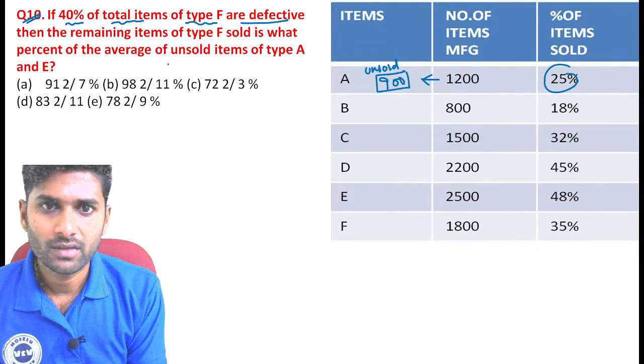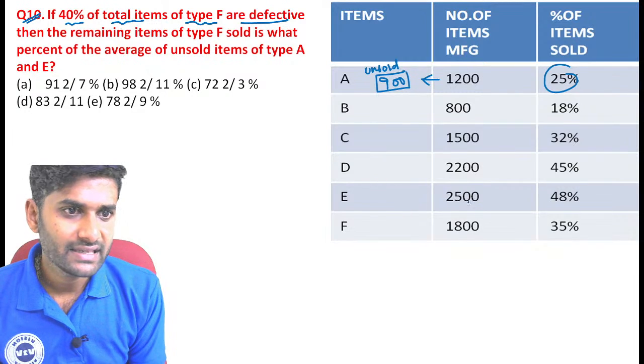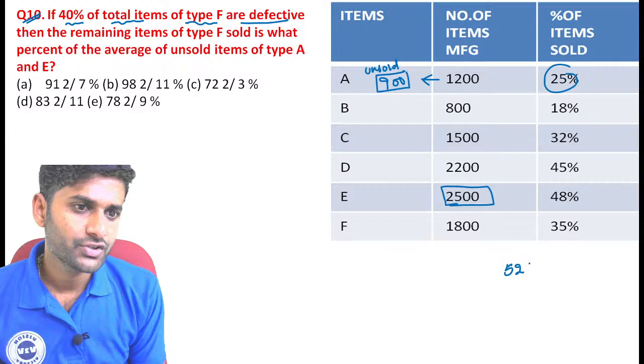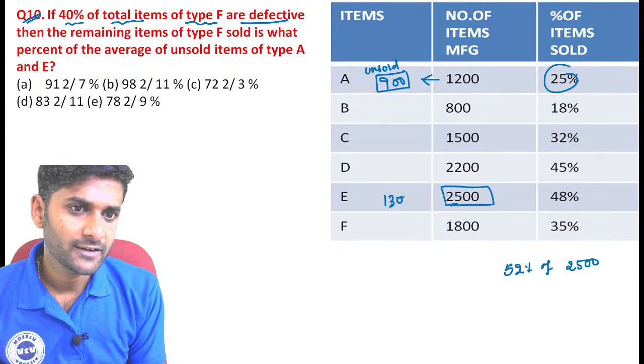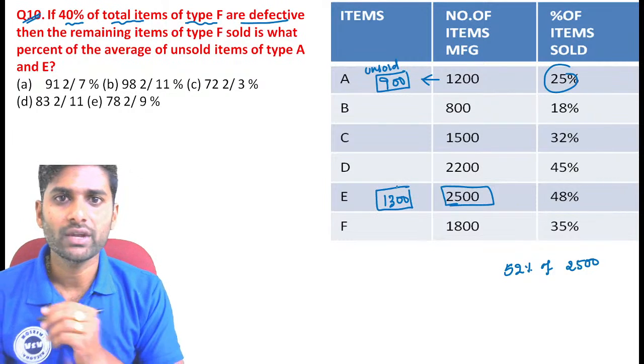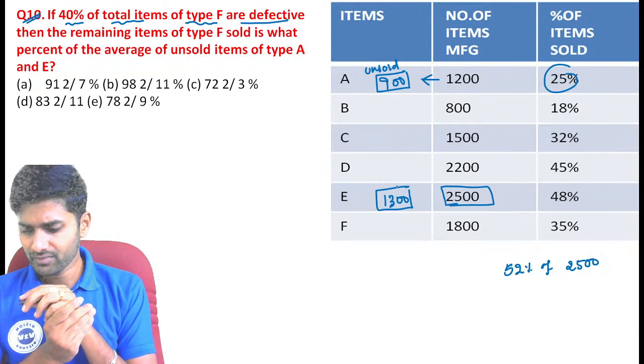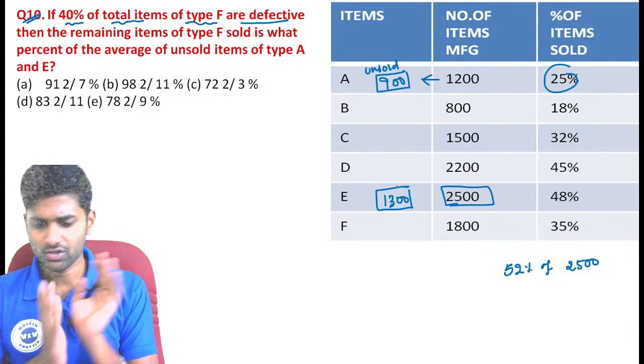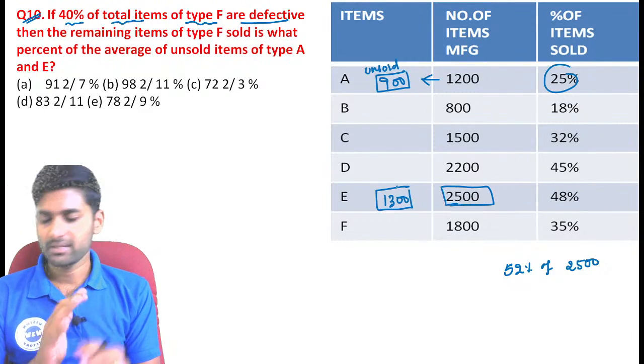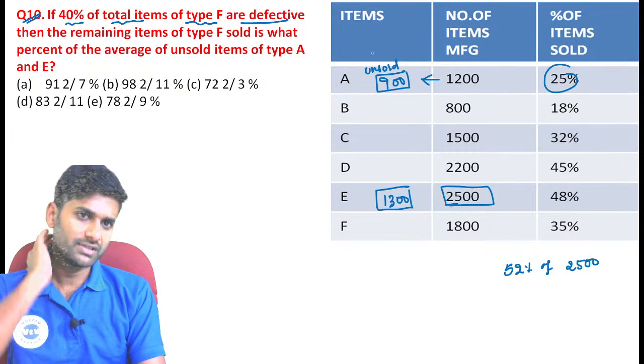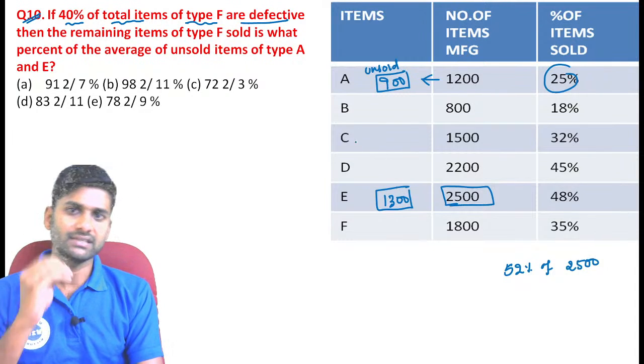Next one, A and E guys. See here, 52% of 2,500, the value becomes exactly equal to 1,300. These are the unsold items of A and E. So we already calculated in the previous flow. There is no problem, but for understanding purposes, again I am telling you the values. See, the unsold item of A is 900, E is 1,300.